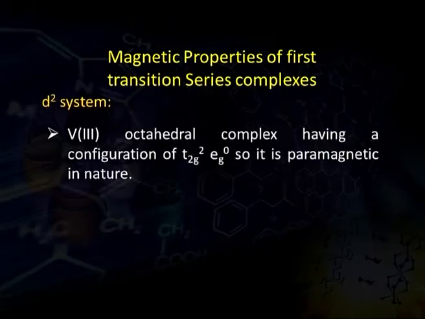Now, for the d2 system, vanadium 3 plus is an octahedral complex having a configuration of t2g2 eg0. So it is paramagnetic in nature due to the presence of two unpaired electrons within the t2g orbitals.